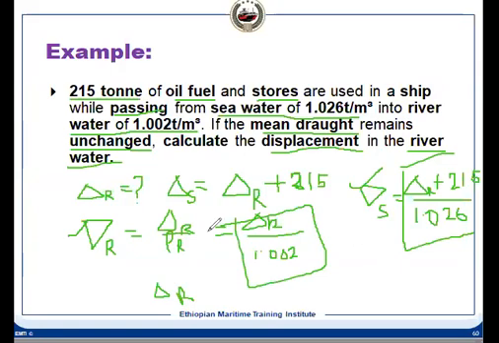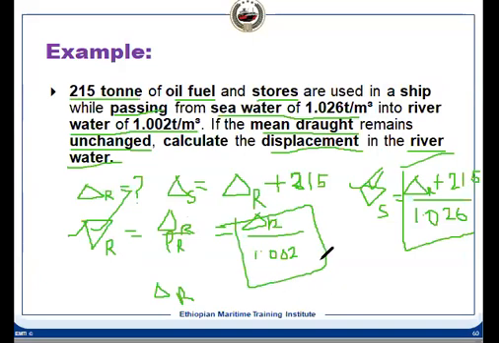The moment these two are not equal, there has to be a change in draft. This is the circumstance where it can be equal, because the displacement is reduced in river water, as by the time it has reached, it has consumed 215 tons of fuel and stores.